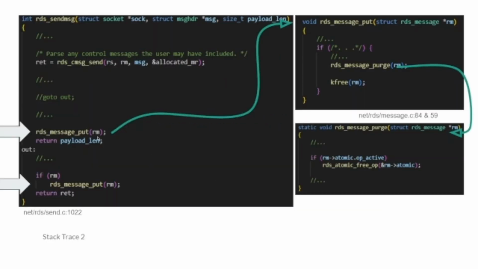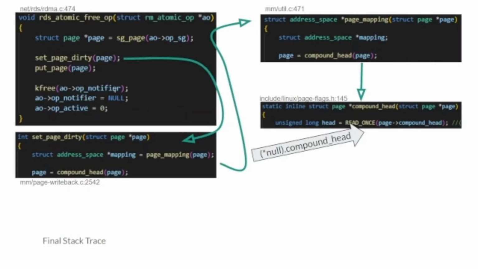Then when we leave and we return to rds_sendmsg, it's assuming that we ran properly. And then here we go to rds_message_put, rds_message_purge, and we never properly set op_active to false either. So we will enter rds_atomic_free_op, we'll try to free it. And then within it, we will set the page dirty, except the page is null.